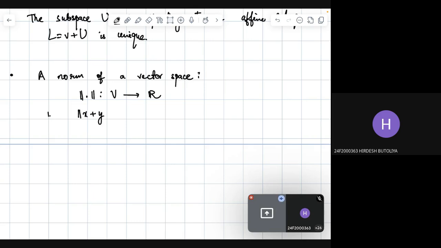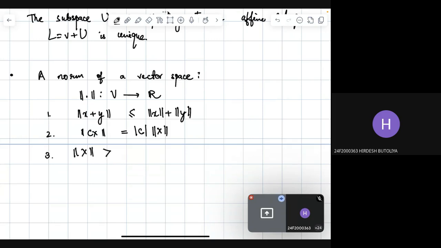Norm of x plus y is less than or equal to norm x plus norm y for any x, y in V. The second is norm of Cx is equal to absolute value of C multiplied by norm of x, and the norm of any vector is always greater than or equal to 0, right?